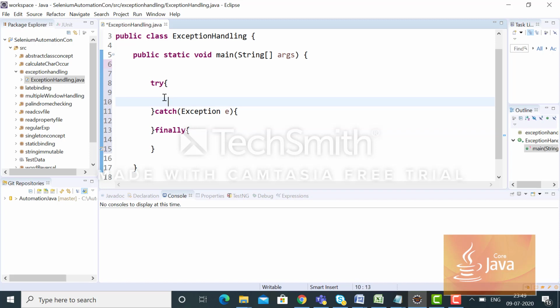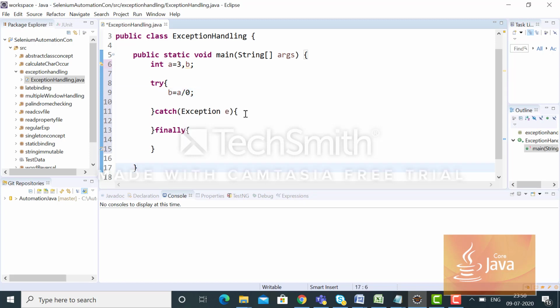Let's say I am taking integer a equals 3, and I'm taking b. Now b equals a divided by 0. I deliberately want to raise an exception within the try block.